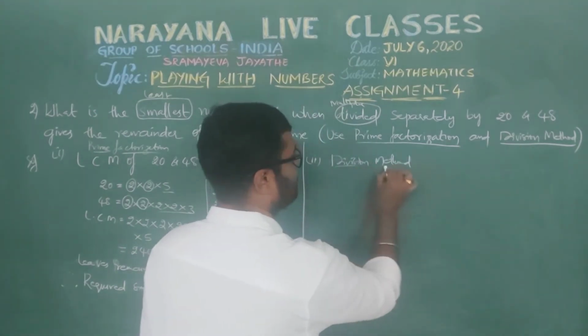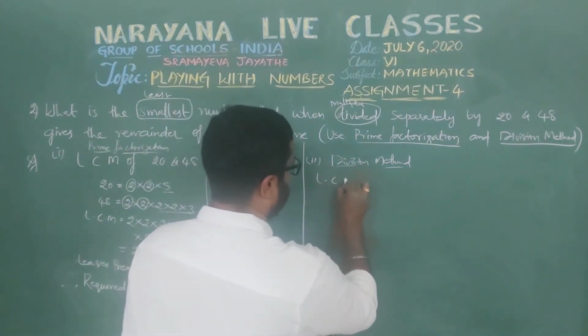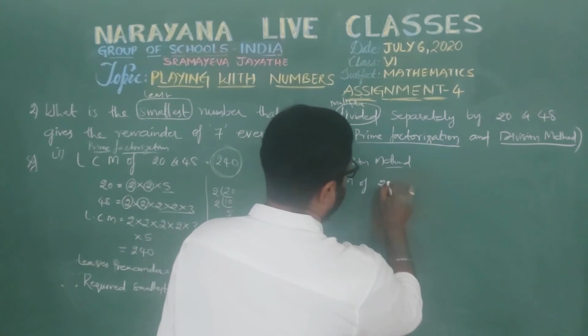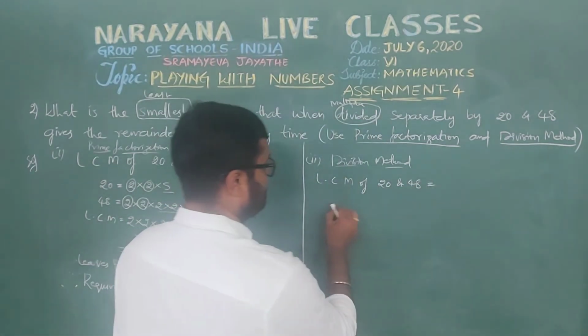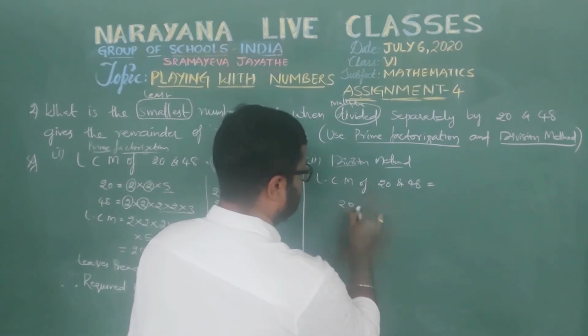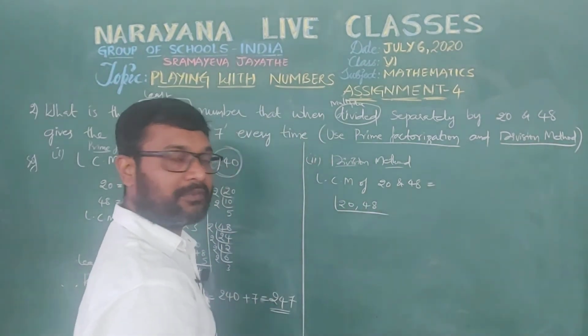Division method. So let's find that one. The LCM of 20 and 48 is how much? Let's see that, 20 and 48. So take common prime factors.